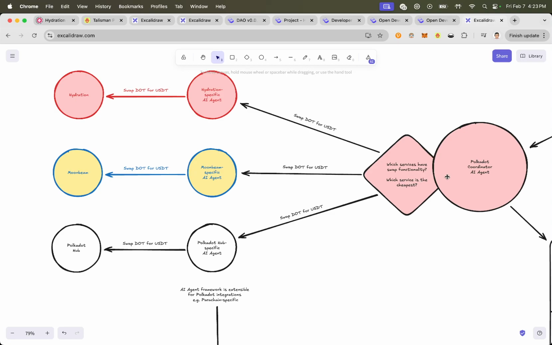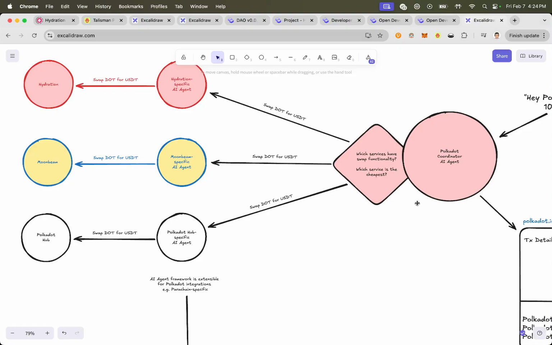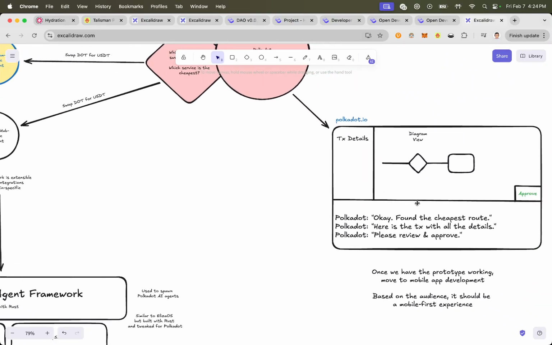Then the coordinator would follow up with a priority of operations, such as, okay, out of all the results that got back, which one is the cheapest? Which one makes the most sense to report back to the end user? I found the cheapest route, I found the recommended route, this is what I recommend. Here's the transaction detail. Because remember, they're not a developer, right?